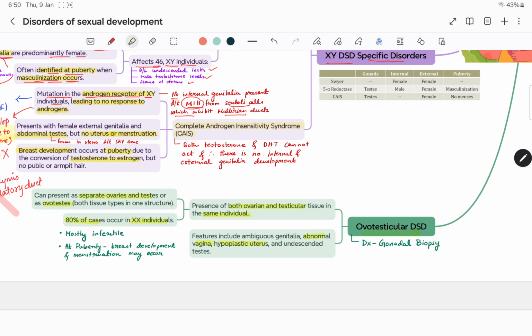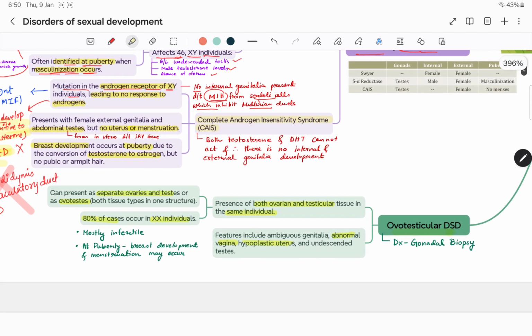Ovotesticular DSD. Ovotesticular DSD is the presence of both ovarian and testicular tissue in the same individual. It can present as separate ovaries or testes, or as ovotestis, with both tissue types in one structure. 80% of these individuals are XX. These are mostly infertile. At puberty, breast development and menstruation may occur. Features will be ambiguous genitalia, abnormal vagina, hypoplastic uterus, and undescended testes. You can diagnose these patients with the help of a gonadal biopsy.